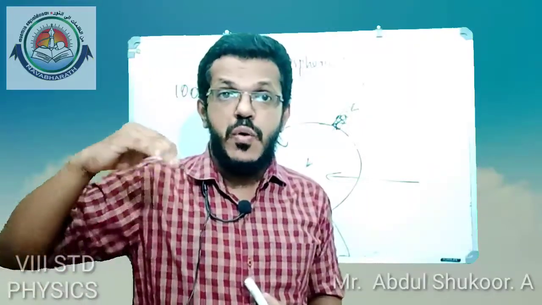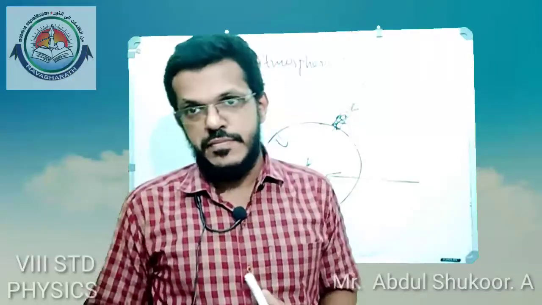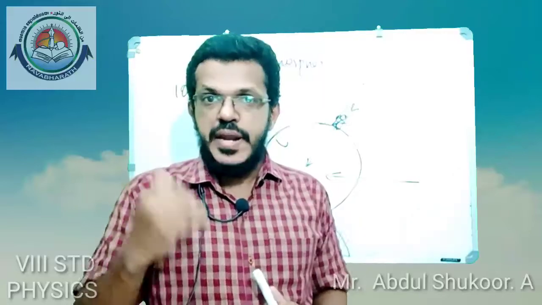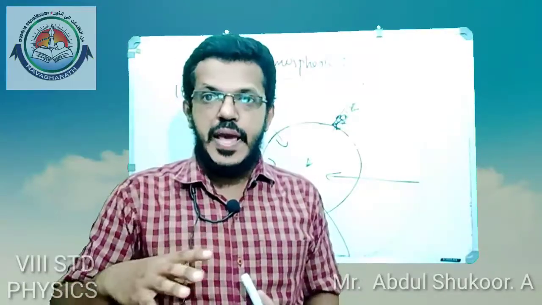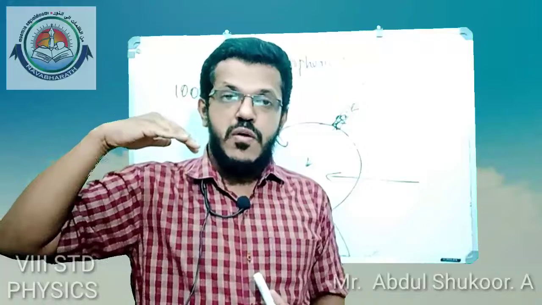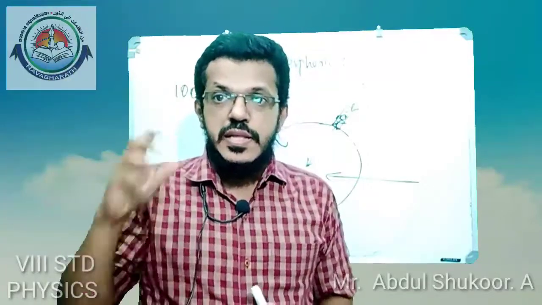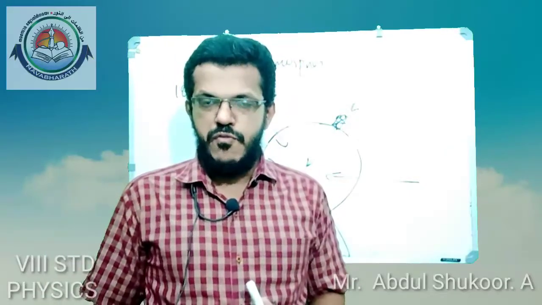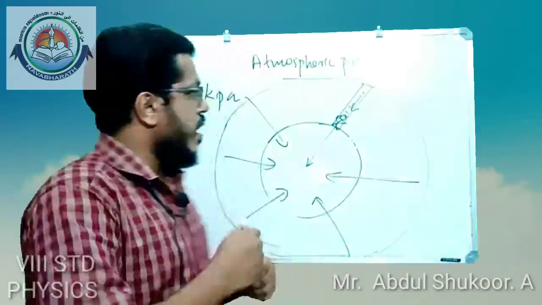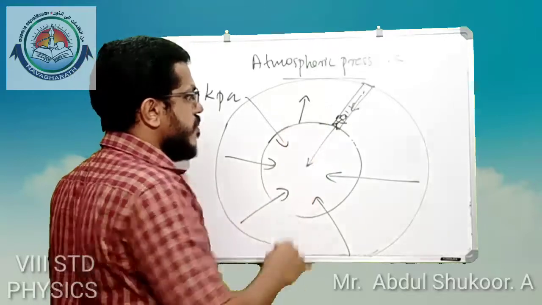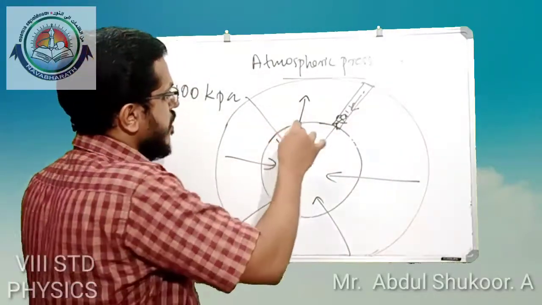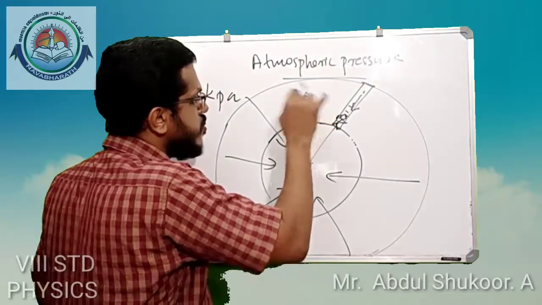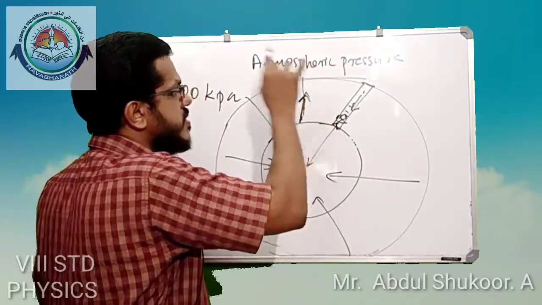When we go to a higher altitude, like a mountaineer climbing up a mountain, the atmospheric pressure decreases. When we go upward in the atmosphere from the surface of earth, to a higher altitude, atmospheric pressure decreases.